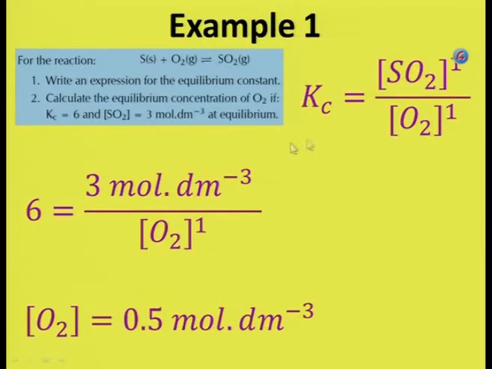Now we need to calculate Kc. So the concentration of SO2 is given to you. In the question it says 3 mole per cubic decimeter. And Kc is given to you, that is 6. So you need to calculate the concentration of the oxygen. So if you just rearrange your numbers, you'll get that the concentration of oxygen is 0.5 mole per cubic decimeter. Thank you.